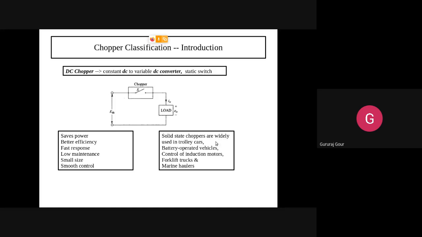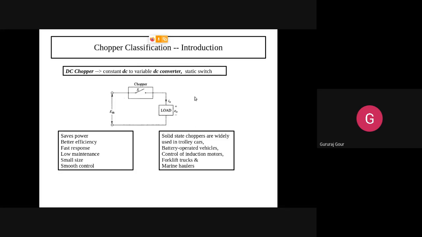Solid state choppers are widely used in trolley cars. Solid state means they are made up of silicon materials. They are also used in battery operated vehicles, induction motors, forklift trucks and marine haulers. So these are the different places and devices where choppers find relevant applications. These are the features and properties that indicate where choppers are widely used.